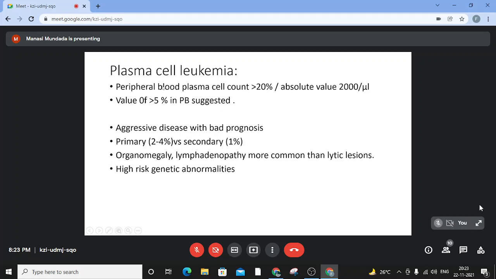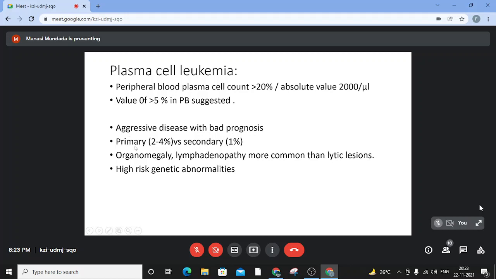Then there is plasma cell leukemia, wherein the peripheral blood plasma cell count is more than 20% or the absolute plasma cell count is more than 2000 per microliter. Recently, there has been a recommendation of including cases of more than 5% plasma cells in peripheral smear to be taken as plasma cell leukemia. It is a very aggressive disease with bad prognosis.